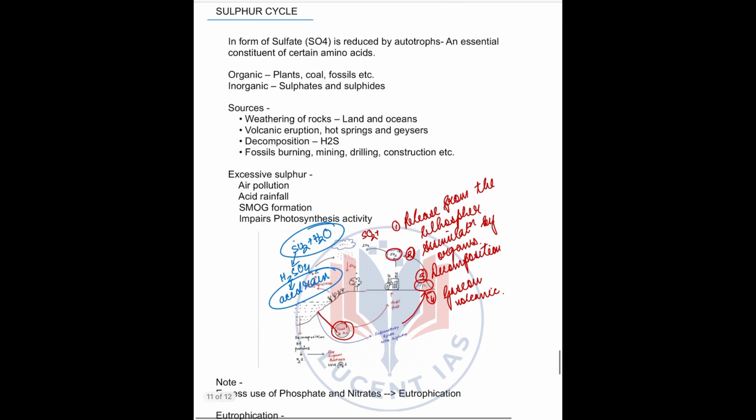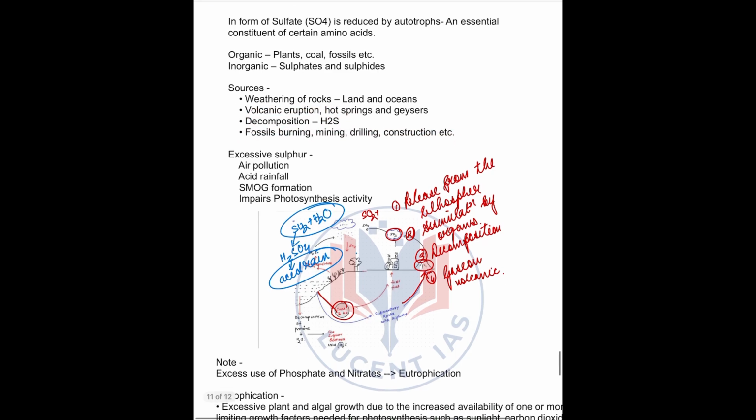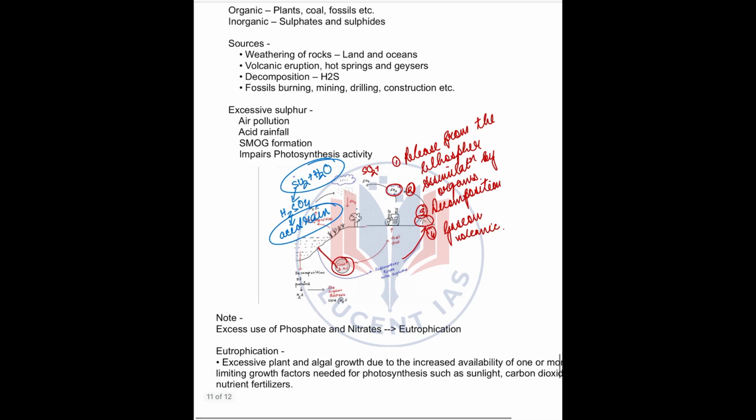Clear? So what are the sources of sulfur? First is the weathering of rocks, then volcanic eruption, hot springs, geysers, decomposition, then fossil burning, mining, drilling, etc. So what does excessive sulfur cause? It causes air pollution, acid rainfall, smog formation, or impairs photosynthesis activity. Excess use of phosphate and nitrates can similarly cause eutrophication.